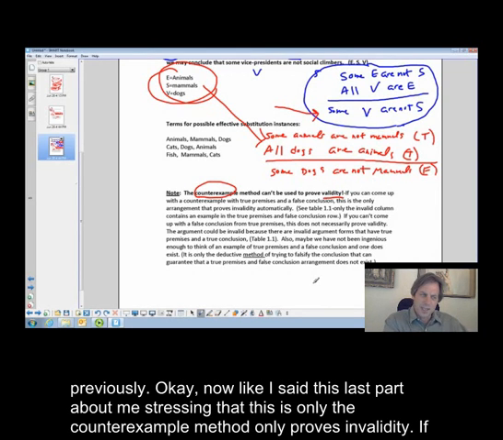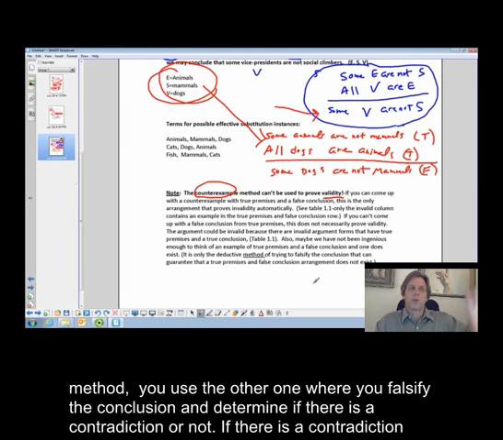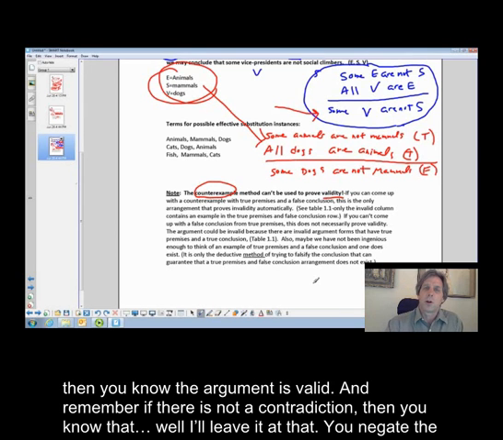Okay? Now, like I said, this last part about me stressing that the counterexample method only proves invalidity, if you couldn't follow me on that, don't stress that too much, okay? But it's an invalidity test. To test for validity, you don't use the counterexample method. You use the other one where you falsify the conclusion and determine if there's a contradiction or not. Okay? If there is a contradiction, then you know the argument is valid. You remember, if there is not a contradiction, then you know that the argument... well, I'll leave it at that.